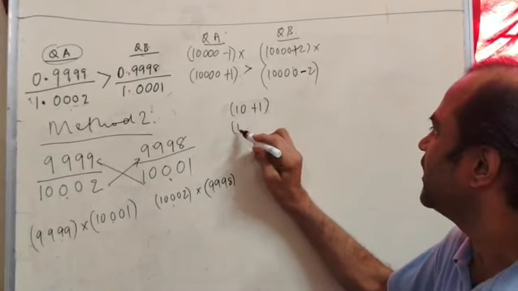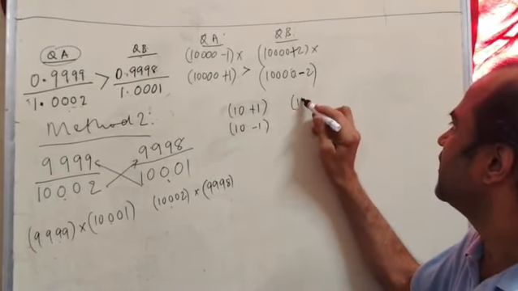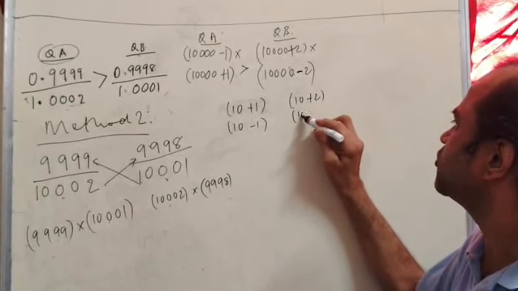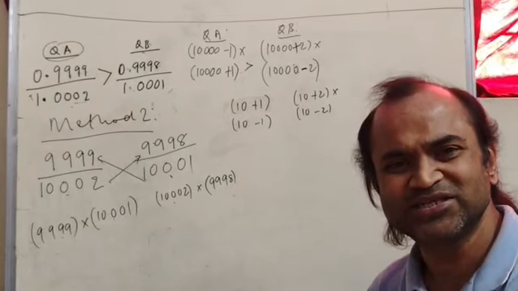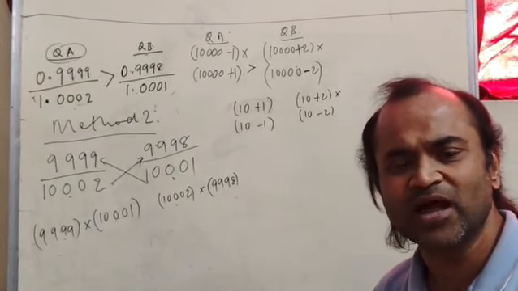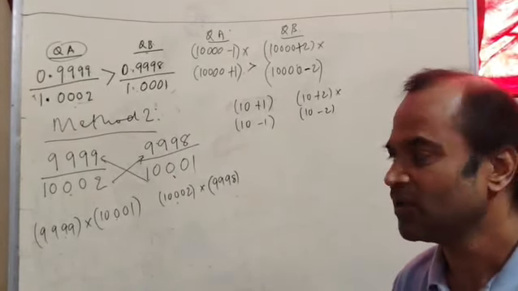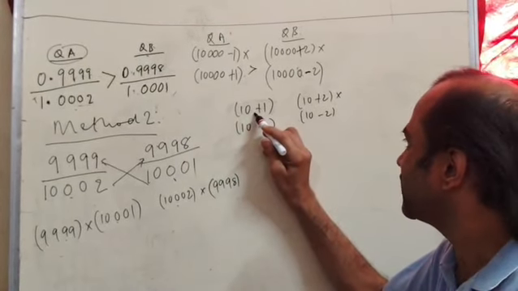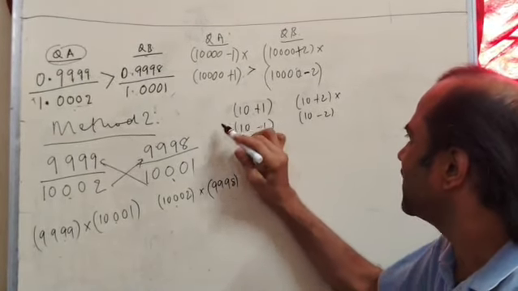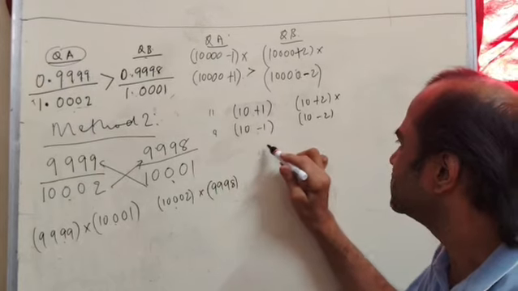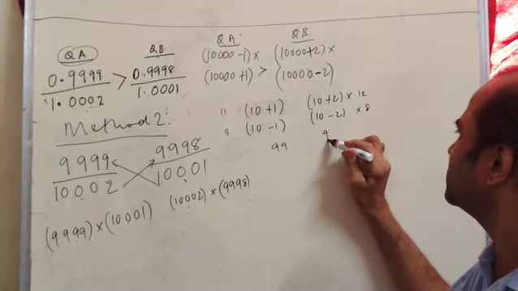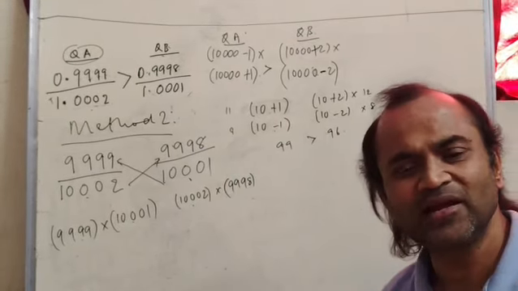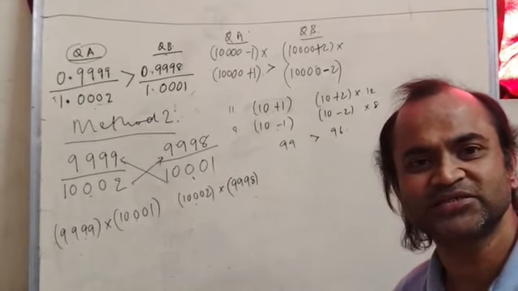Is 10 plus 1 into 10 minus 1 greater than 10 plus 2 into 10 minus 2? That is a fascinating result we are now going to discover with this example. 11 into 9 is 99, and 12 into 8 is 96. You can see that 99 is greater than 96.